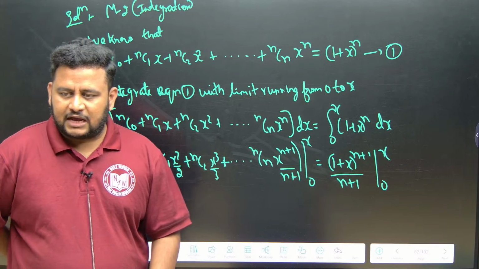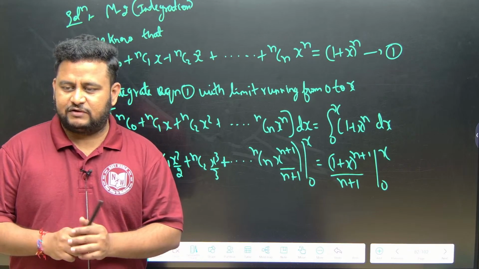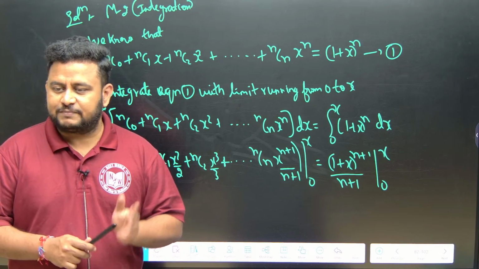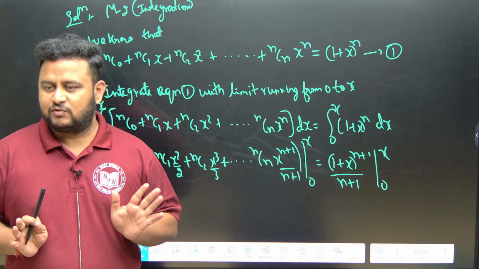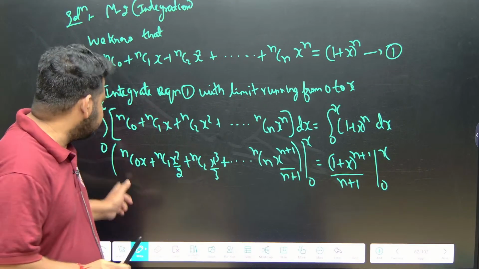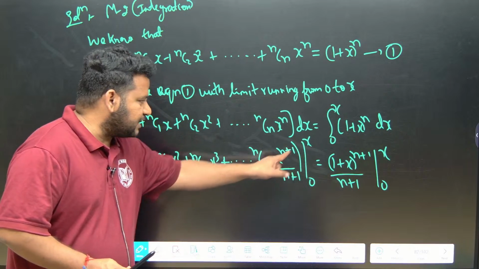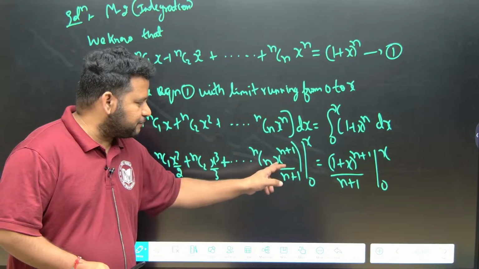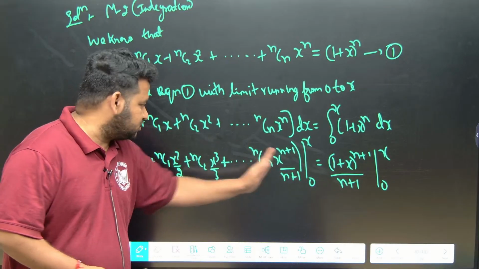Suppose you are eating breakfast from 10 am to 10:15 am, and I want to know how much you ate from 10 am to 10:05 am. That is the limit. So here it is 0 to x. Wherever x is there, if I put x it will remain the same, and wherever x is there, if I put 0 the entire thing will become 0.